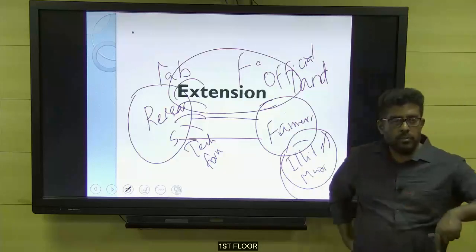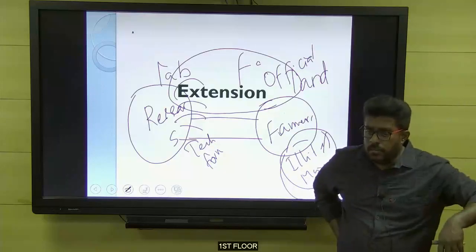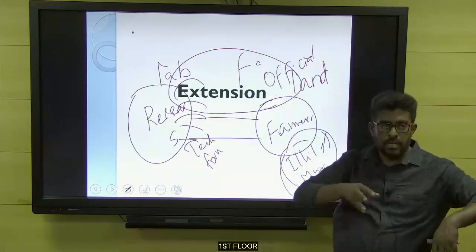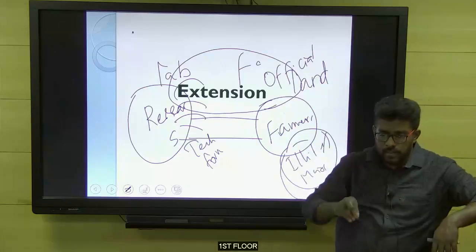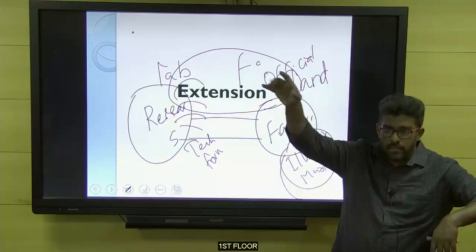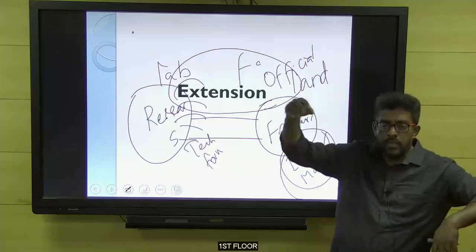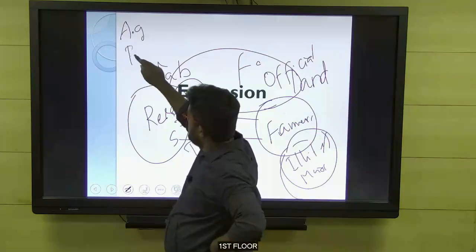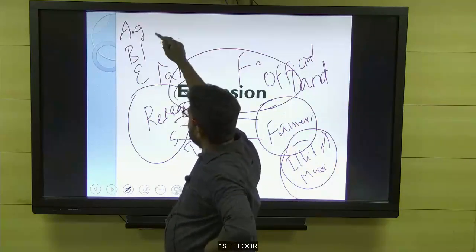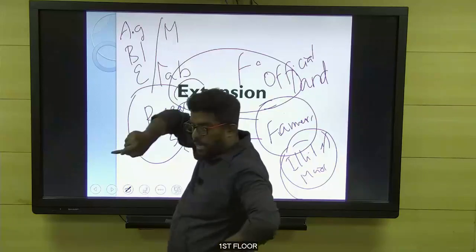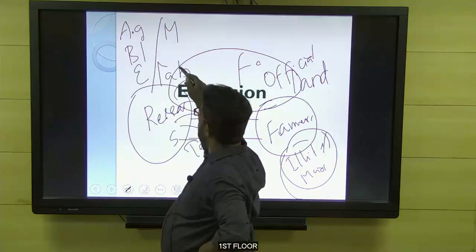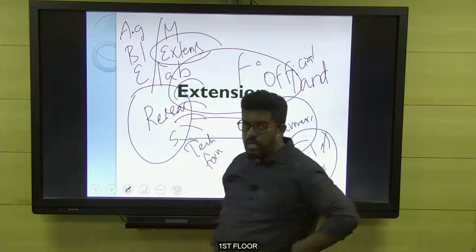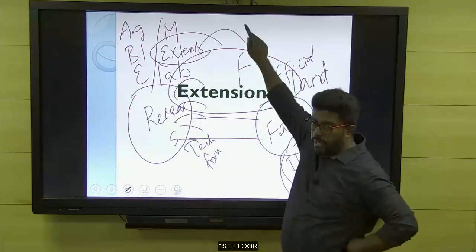Who are they? Most of you may be from an engineering background, and you know that you can pursue your masters in different fields of engineering. In the same way, people who have done an undergraduate degree in agriculture can opt for masters in different subjects: agronomy, agri-biotechnology, agricultural economics, agri-microbiology. One among the departments is agricultural extension. They will do their masters, PG in extension, and after completing, they can also do a doctorate, PhD in extension.